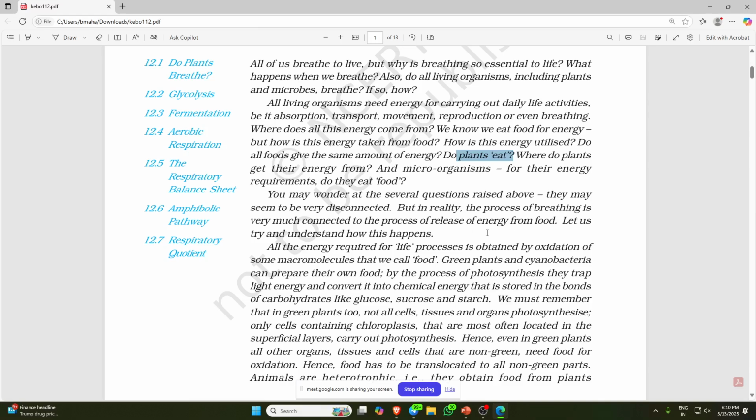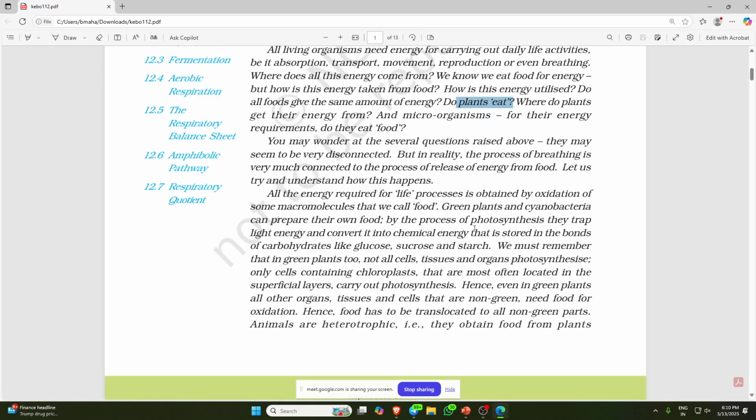All the energy required for life processes is obtained by the oxidation of some macromolecules. Macro means large, micro means small. Macromolecules are what we call food. Green plants and cyanobacteria can prepare their own food. You know that is the process of photosynthesis.